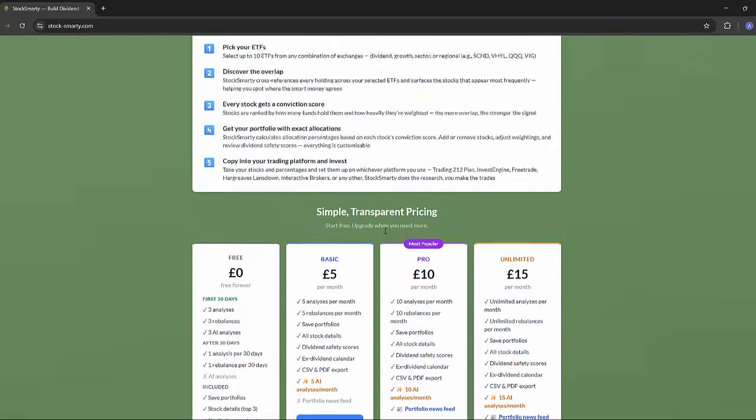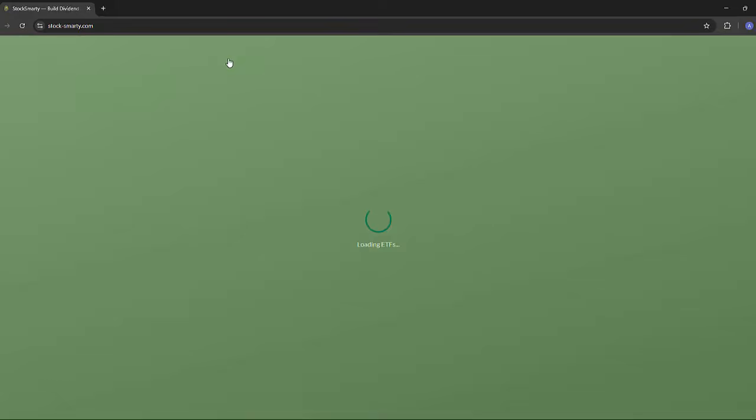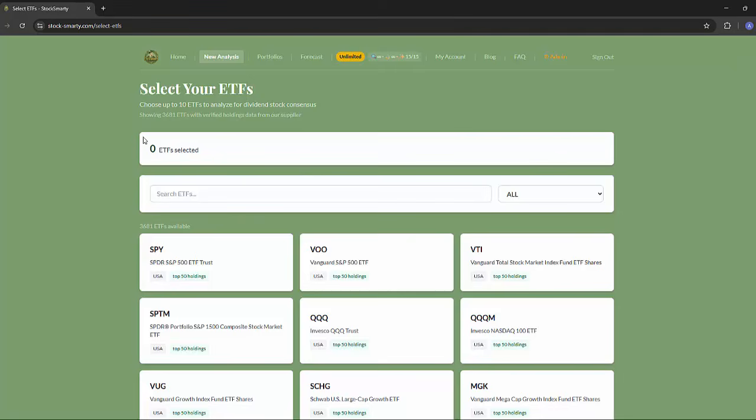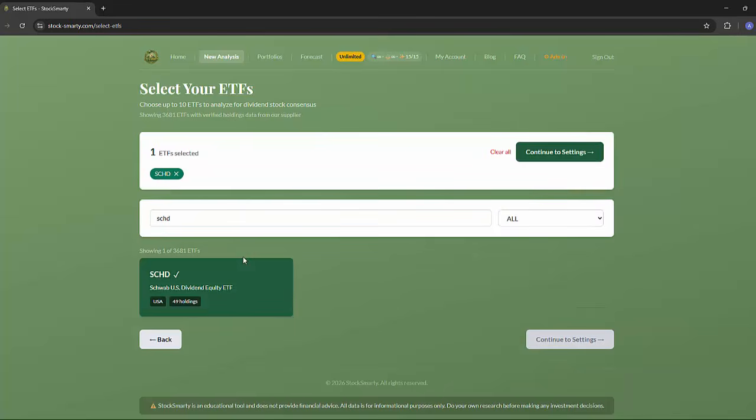So let's jump straight in. I'm already signed in, so let me walk you through the actual tool. This is where every new portfolio starts. You pick the ETFs you want StockSmarty to look inside. You can search by name or ticker, so if I type in, I don't know, SCHD, that's the Schwab US Dividend Equity ETF, one of the most popular. I'll add a couple more, maybe